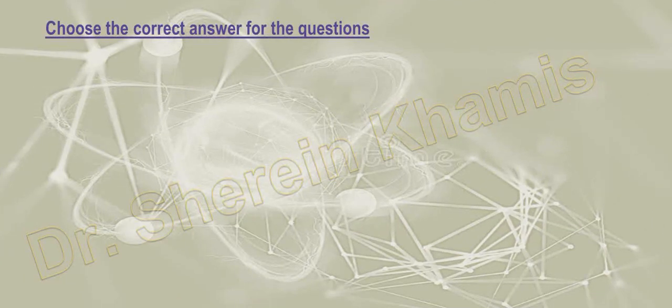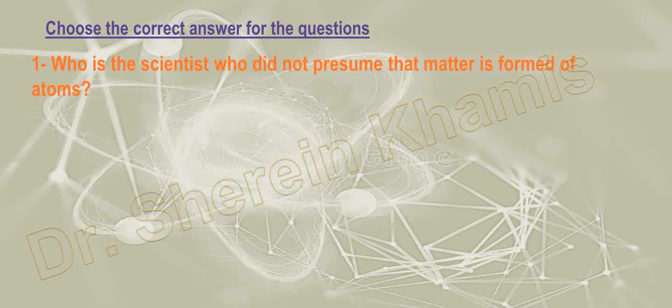Okay, we are going to solve the multiple-choice questions, which we will start with. I want to mention that each question has its own subject for studying or for remembering old and new information. Okay, the first question: who is the scientist who didn't presume that matter is formed of atoms? Okay, we want to know who didn't say that.